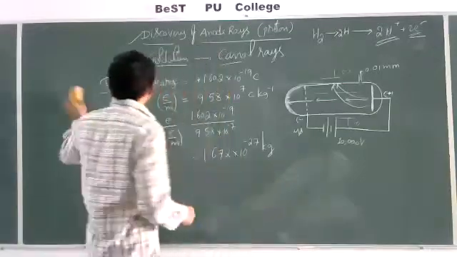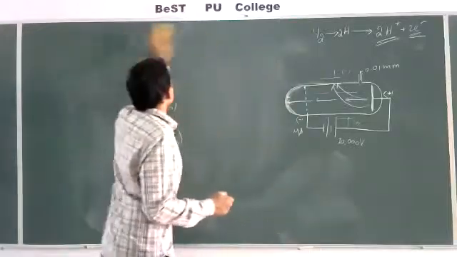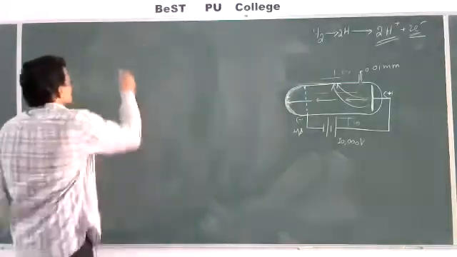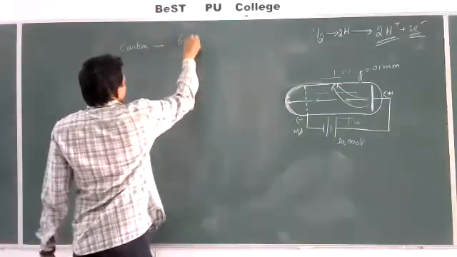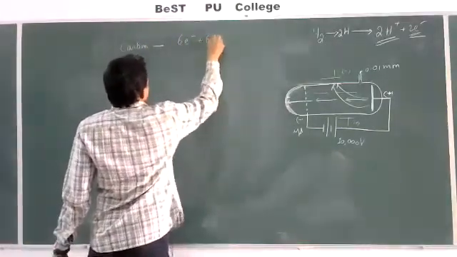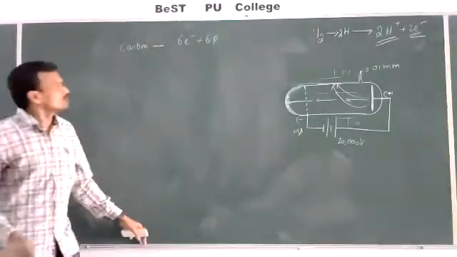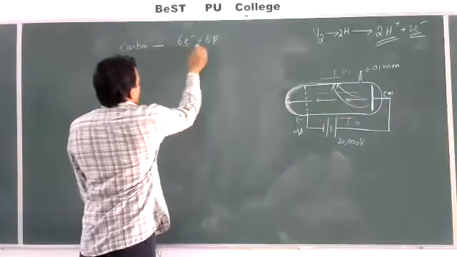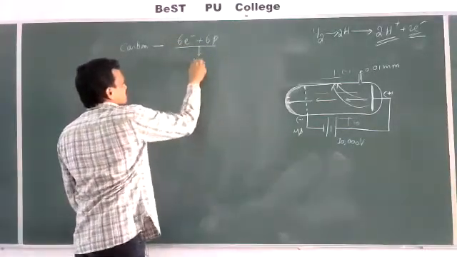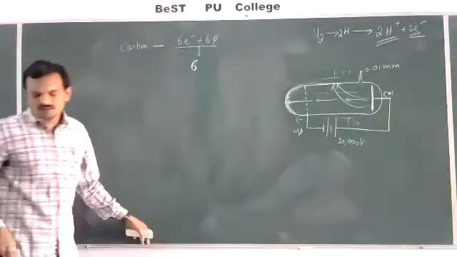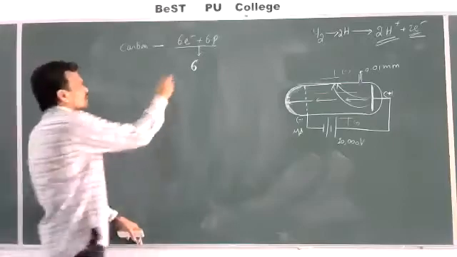Right, now based on the information known so far, if you take a carbon atom, what is the atomic number of carbon? Carbon consists of 6 electrons plus 6 protons. Now the sum of the mass is approximately 6 AMU as per this, but this is a theoretical value.